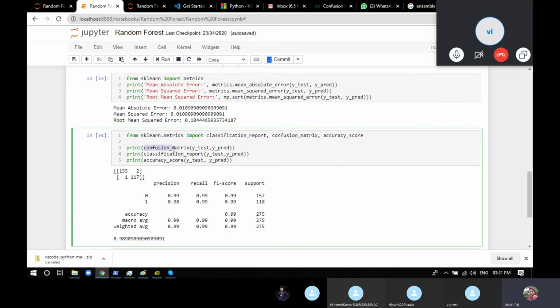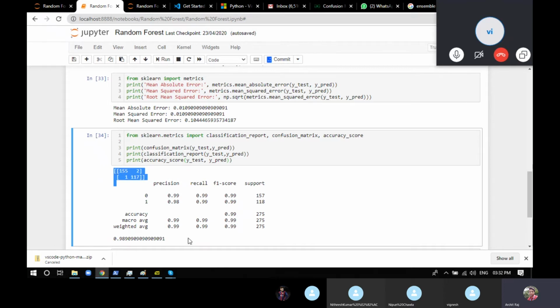Now how to print the confusion matrix? For confusion_matrix, we provide y test and y prediction, and on the basis of that you'll get a confusion matrix. To get the classification report also, you just provide y test and y prediction. To get the accuracy score also, you provide y test and y prediction. Remember, in the model.score function, you provide x test and y test, but in the accuracy score function, you provide y test and y prediction. So these two give the same answer, but the way they take the input is different. Now you can see the confusion matrix is this. It's a 2 by 2 matrix.